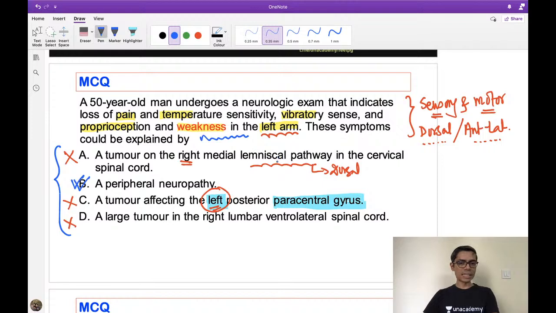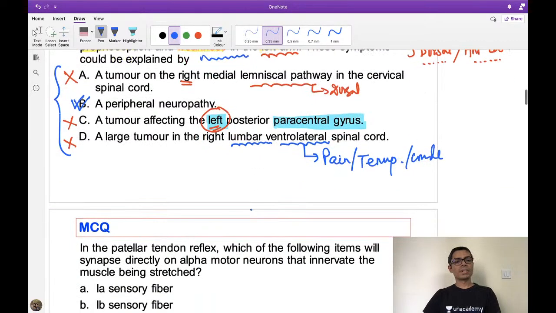Now option D, the lumbar ventrolateral spinal cord. Ventrolateral means it will only affect pain, temperature, crude touch and pressure. It is not going to affect the vibration or posterior column sensation, right? Here all of the posterior column sensation is also lost, as well as the anterolateral. So if the peripheral sensory nerve is involved, then all of this sensation which is carried to the spinal cord is going to be affected. Here the ventrolateral spinothalamic tract alone is involved, so that's why it's not the answer here, right?